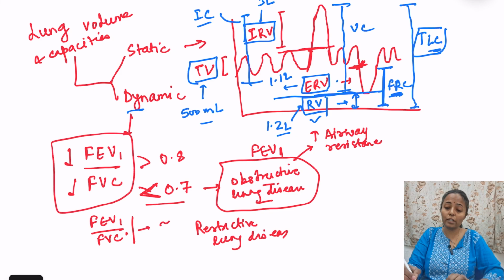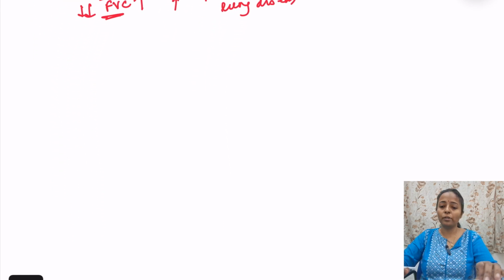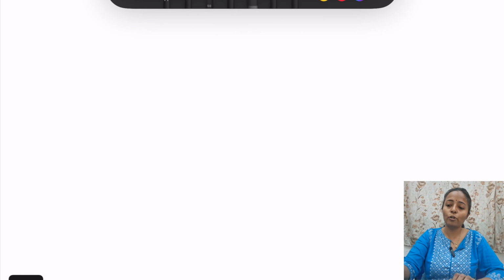In fact कभी कभी थोड़ा ज्यादा भी हो जाता है, क्योंकि FVC if it decreases too much then this ratio can increase also. तो ठीक है, so that was about obstructive and restrictive lung disease. चलो अब next topic we will go on. What is the next topic in respiration? That is flow volume loop.